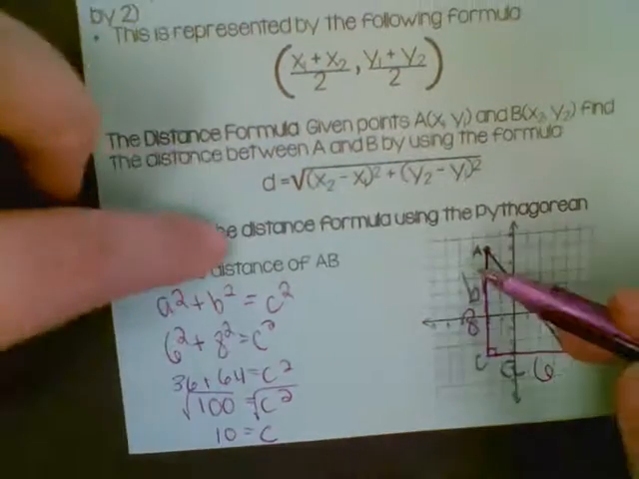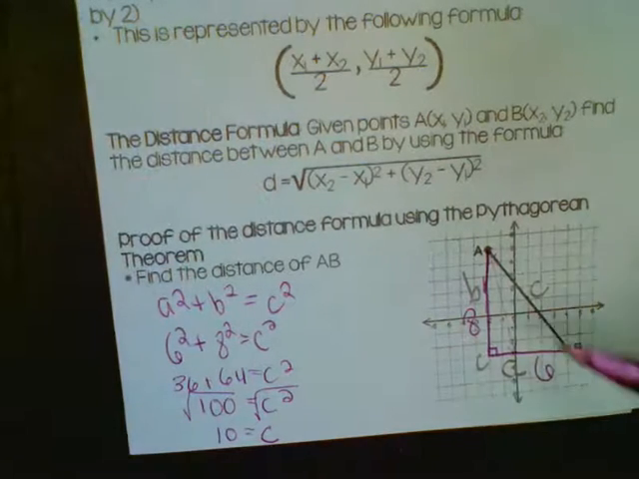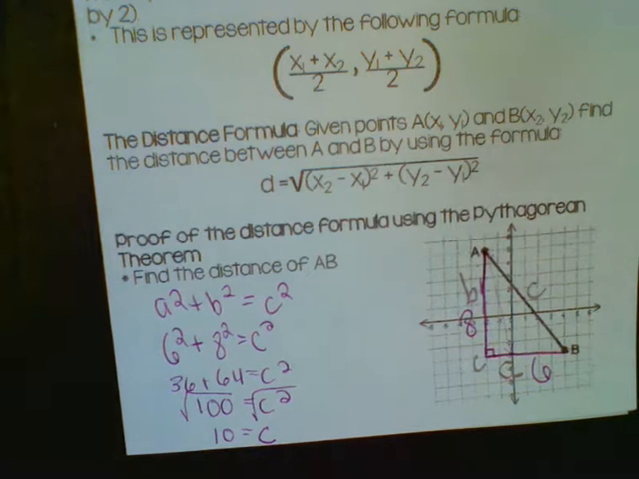If we would have plugged in the points for A and B into this formula, we would have got 10 there as well. This is just a different, maybe more simple way of looking at it. Okay, so if you have your points on your graph, I don't care if you do it this way or use the formula. Both of them are going to get you the same answer.